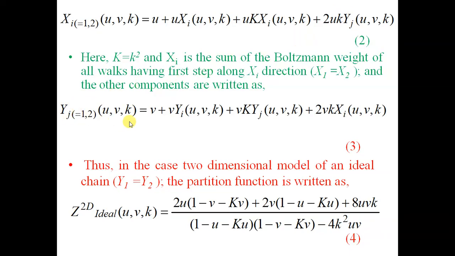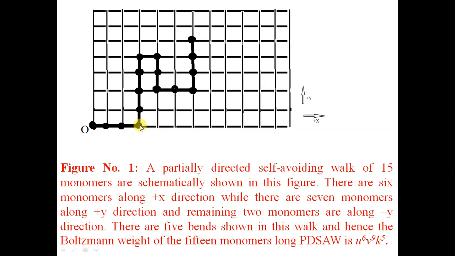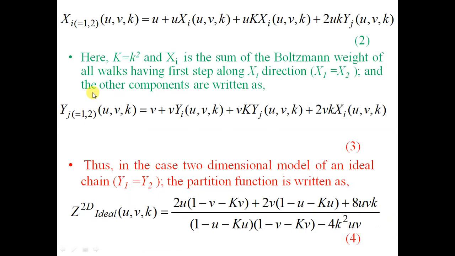Similarly, we have the y component. Suppose this was the origin, this is the origin basically. So the y component we can write like this. First step along y axis direction, and then the sum of Boltzmann weights corresponding to the remaining steps that the walker is taking along, say, x direction as well as y direction. So first step along y direction, then v into all possible steps along y direction. Similarly, first step along minus y direction, the Boltzmann weight corresponding to the 180 degree bend angle, and the Boltzmann weight corresponding to all walks along minus y direction.